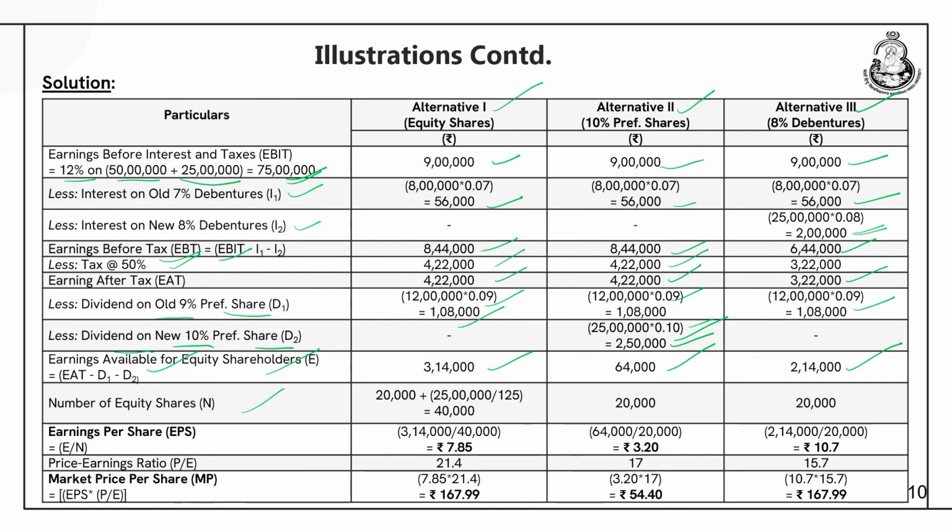Number of equity shares is 40,000 for plan 1, 20,000 for plan 2 and 20,000 for plan 3. EPS you can calculate 7.85 for plan 1, 3.2 for plan 2 and 10.7 for plan 3. PE ratio is given in the question 21.4, 17 and 15.7. You can easily calculate the market price per share, which is the combination of EPS into PE ratio. For plan 1 this comes out to be rupees 167.99, plan 2 is 54.40 and plan 3 is 167.99.